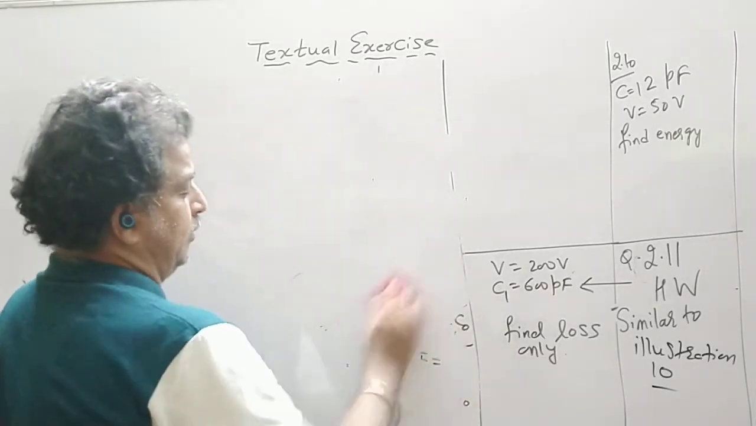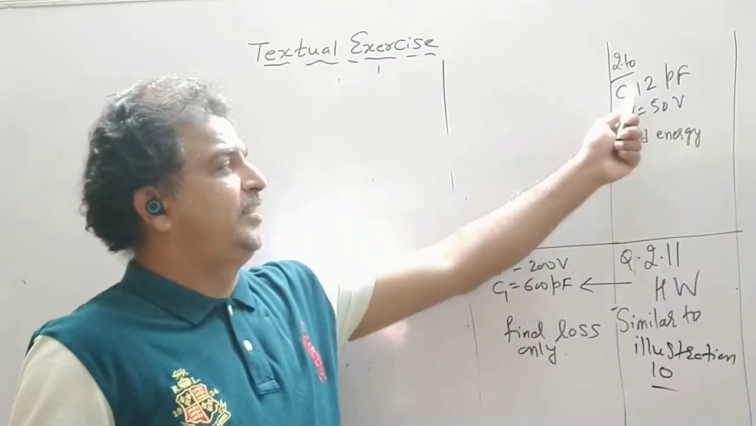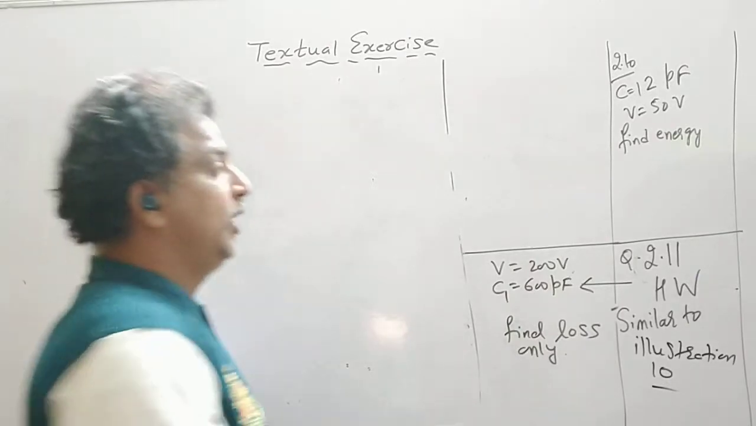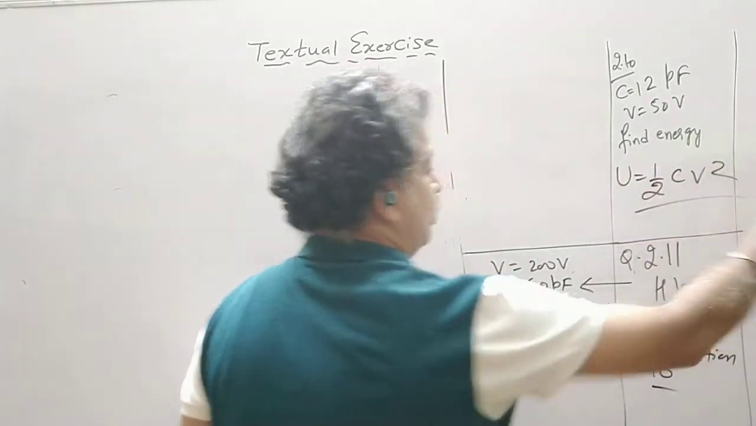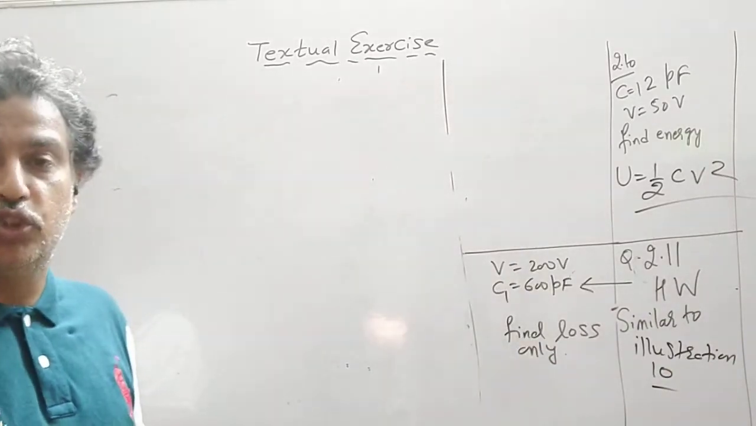Now let us come to question number 10. C is given, V is given. It is a direct formula. You have to find out the energy. So energy U is equal to half CV square. So you do this as a homework. Direct equation, half CV square.